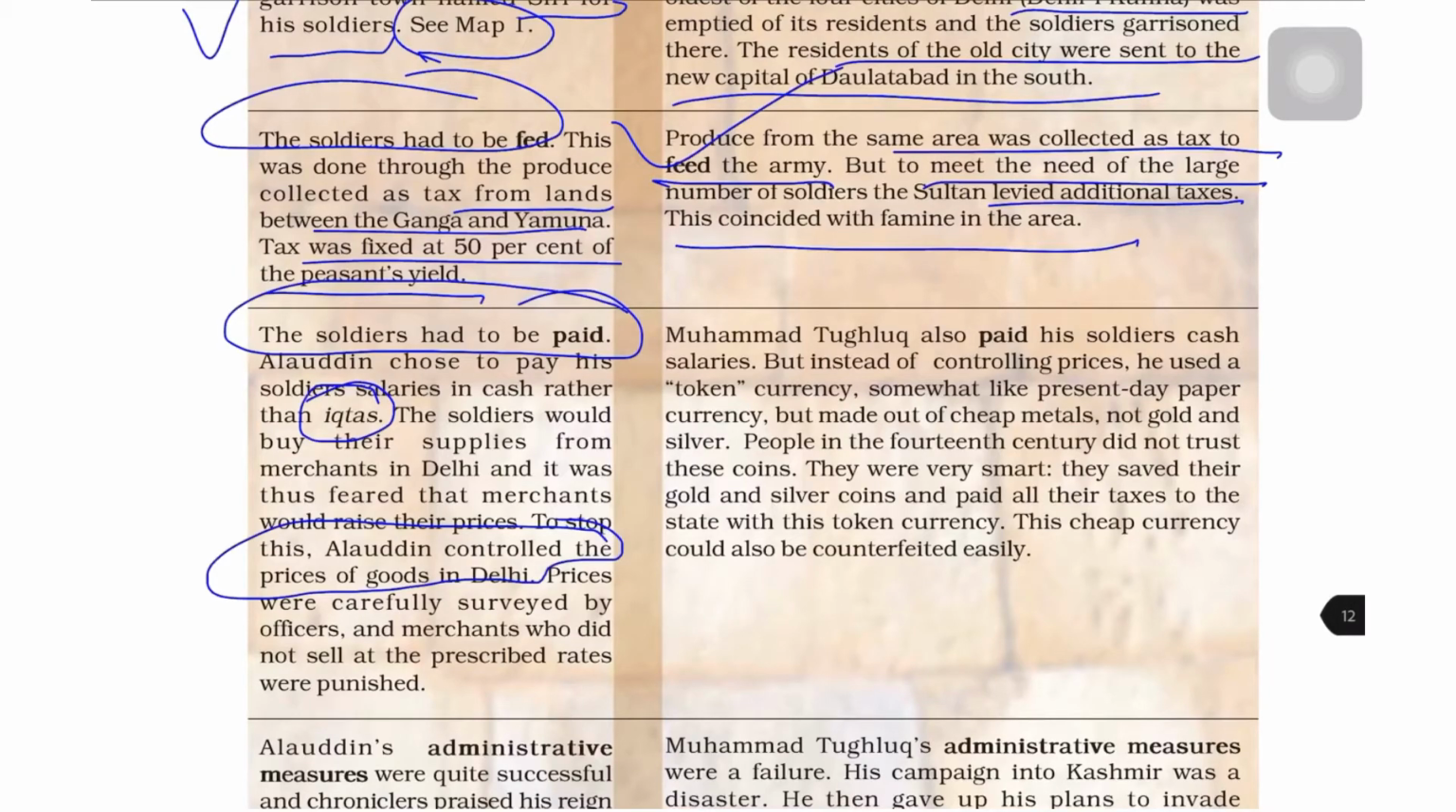This is an important point. Prices were carefully surveyed by officers, and merchants who did not sell at the prescribed rates were punished. What Muhammad Tughlaq did, he also paid his soldiers cash salaries. But instead of controlling the prices, he used a token currency, somewhat like present day paper currency.